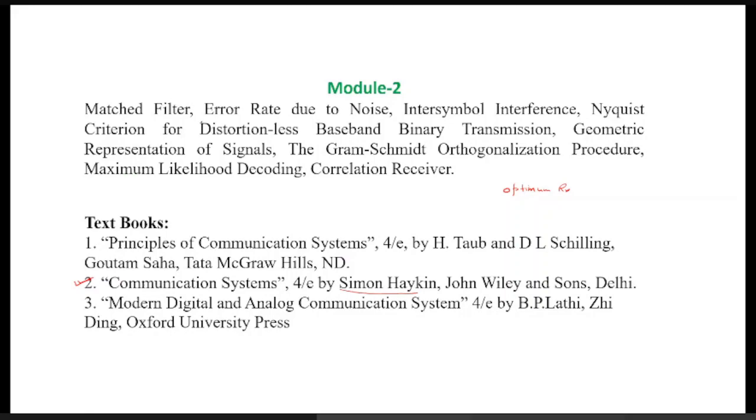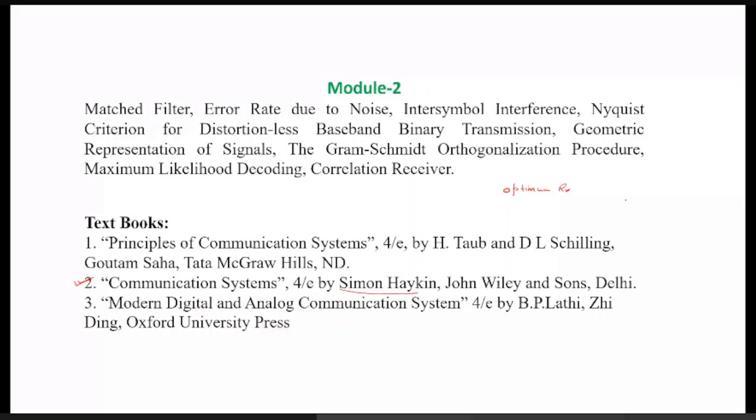So, matched filter. As I told you, Module 2 is related to the optimum receiver. Suppose we do the modulation, and after modulation we transmit the signals, and at the receiving end we again do the demodulation. In the demodulation, we try to extract our original message signal from the modulated signal.